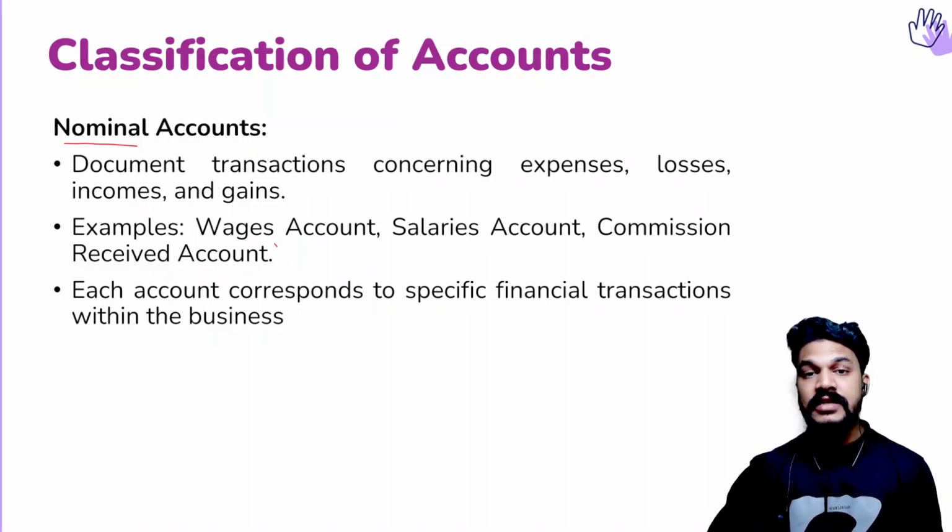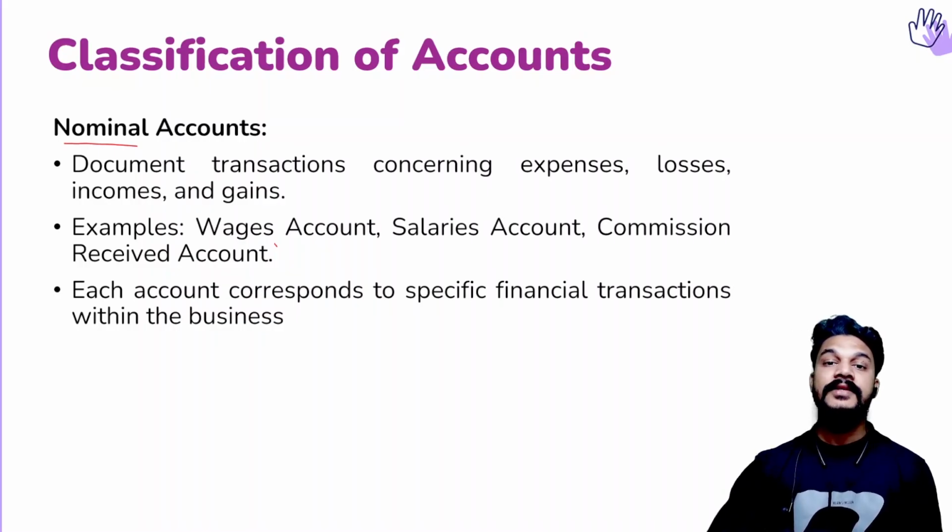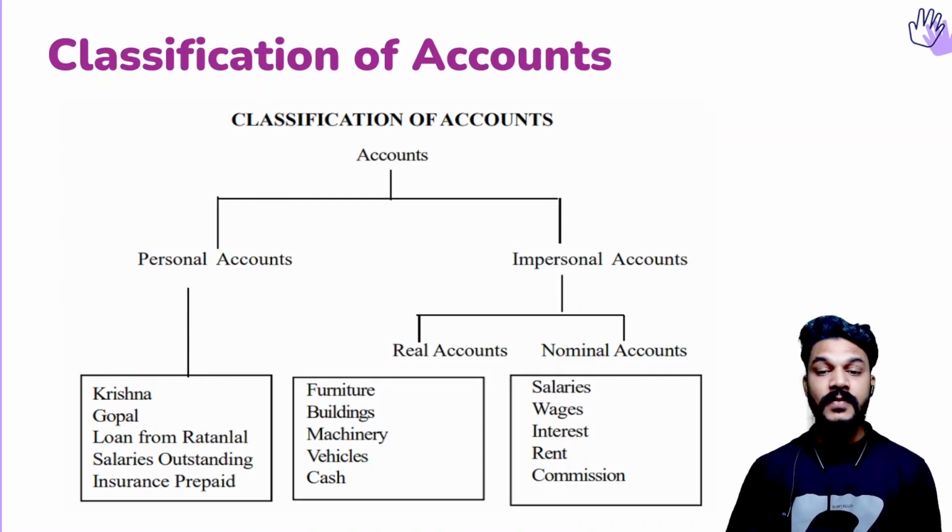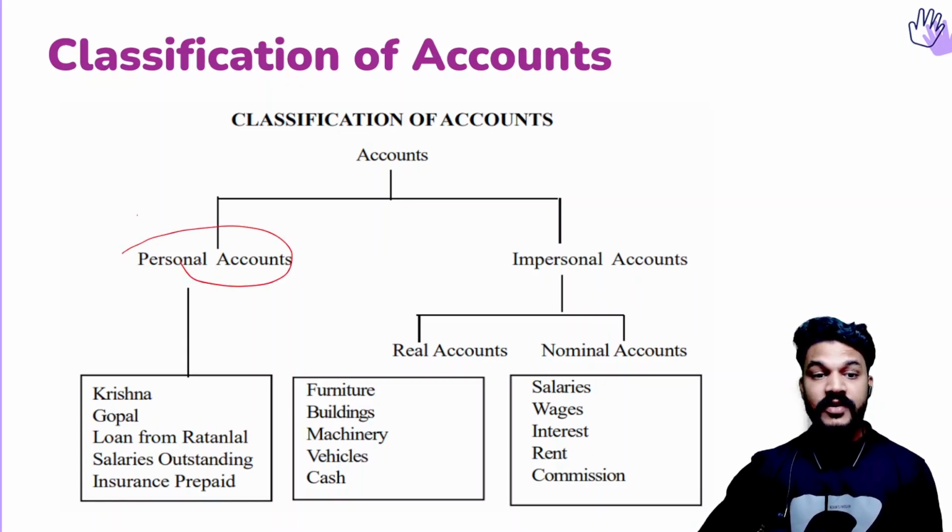These three classifications are very important. Based on these classifications, we are going to apply the rule of debit and credit. So here is a summary of this classification. Real accounts, nominal accounts, personal accounts. And do not get confused with impersonal accounts, because accounts are basically classified into personal and impersonal. Impersonal means real and nominal accounts. So there are only three classifications: one, two, and this is the third. Okay,